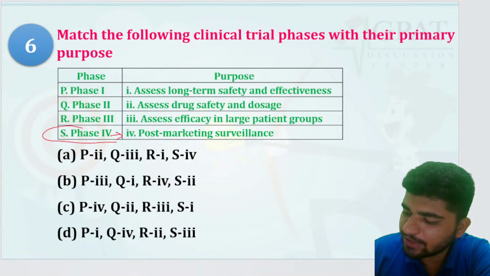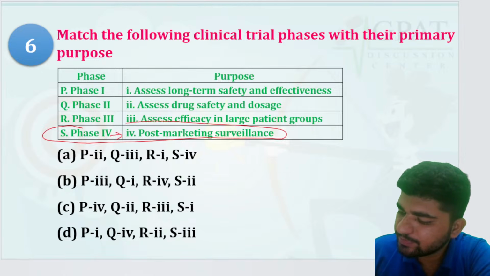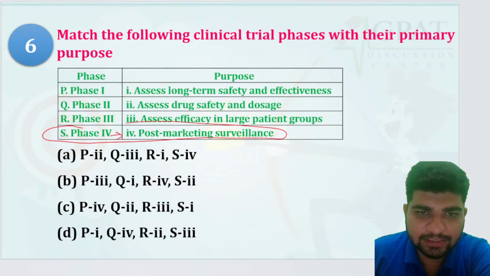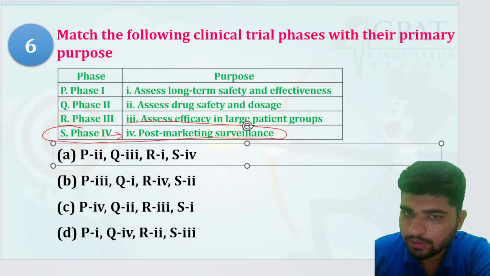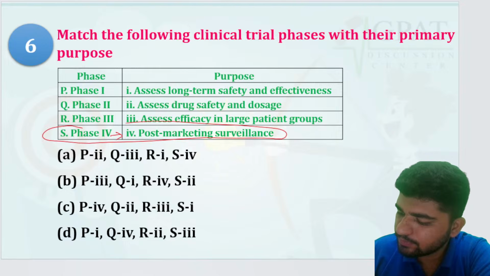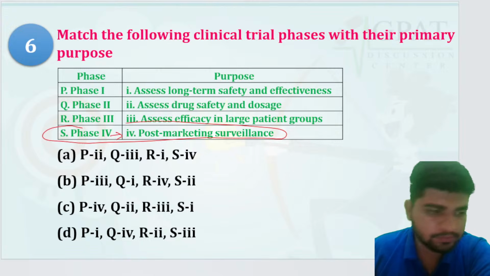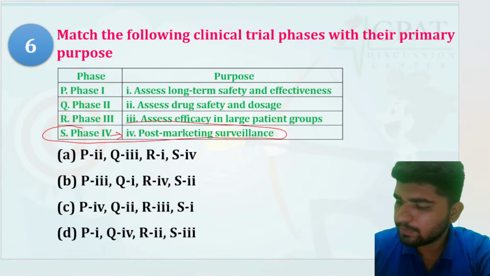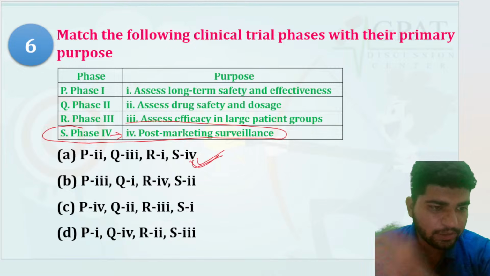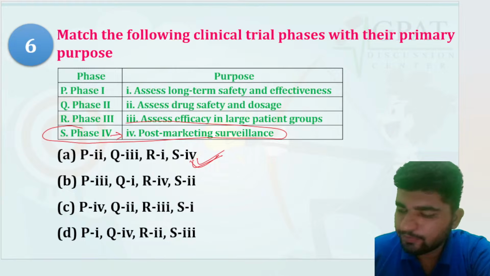Phase 4 is post-marketing surveillance. Fourth is S, right? One of the easiest ones. So this will be your right option. Phase 1 is to assess drug safety and dosage.